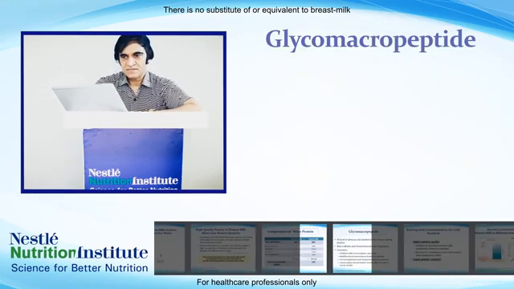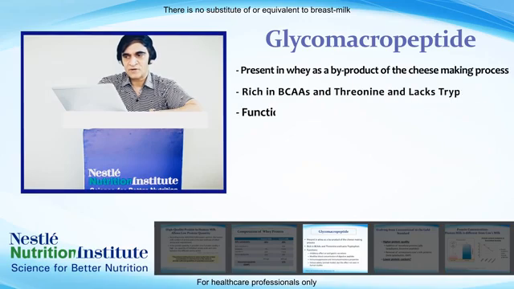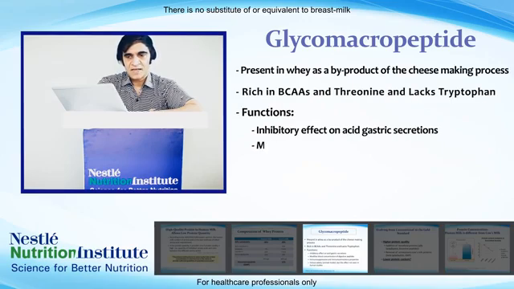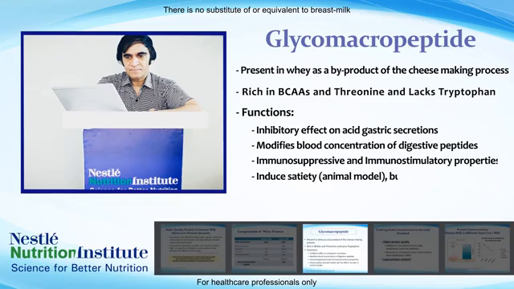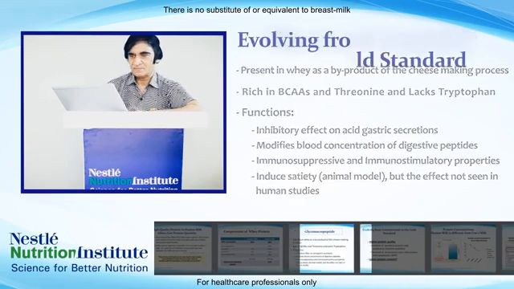So what is GMP? Glycomacropeptide is present in whey as a byproduct of the cheese making process. The functions of GMP: inhibitory effect on acid gastric secretions, modified blood concentration of digestive peptides, immunosuppressive and immunostimulatory properties, and induced satiety, which is proved in animal models but the effect is not seen in human studies.